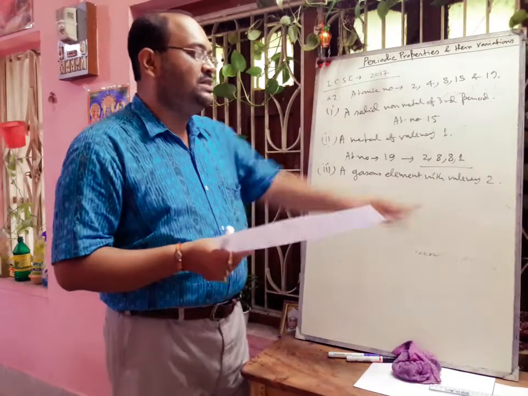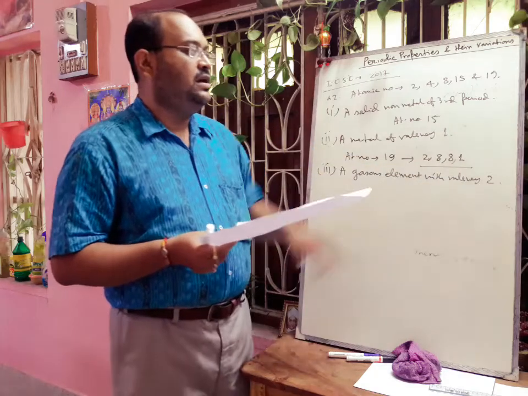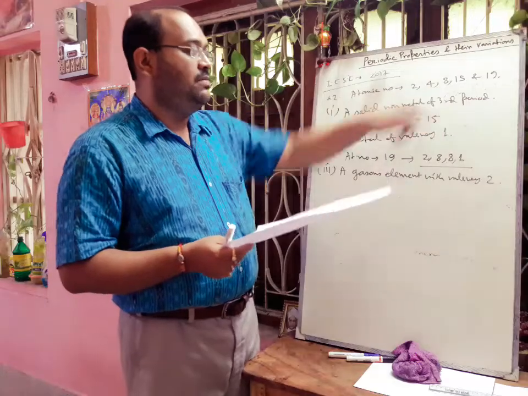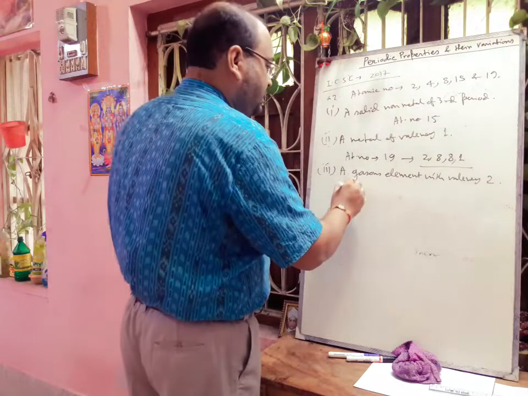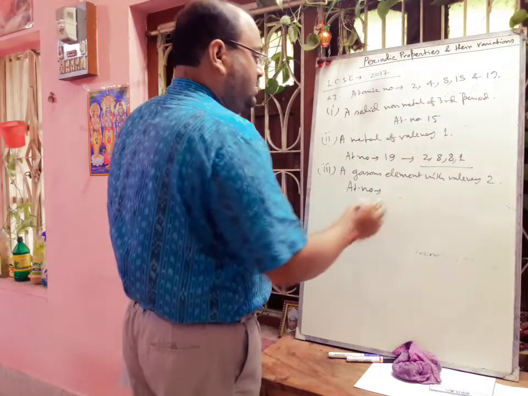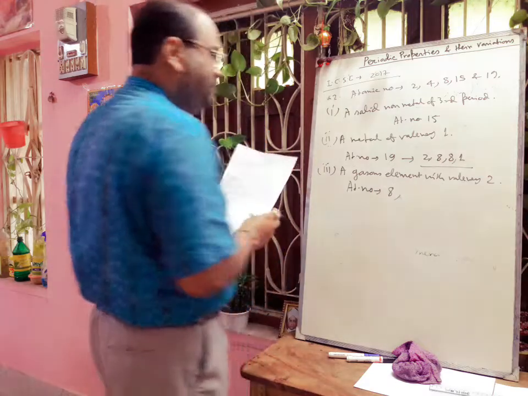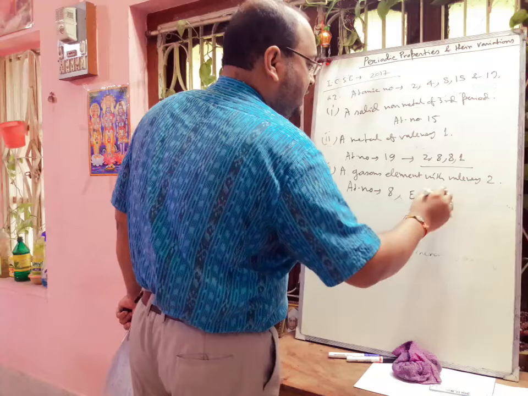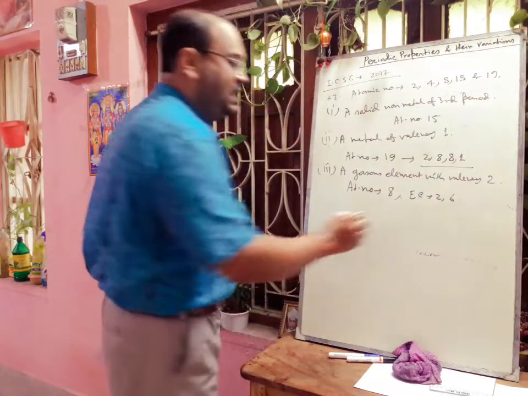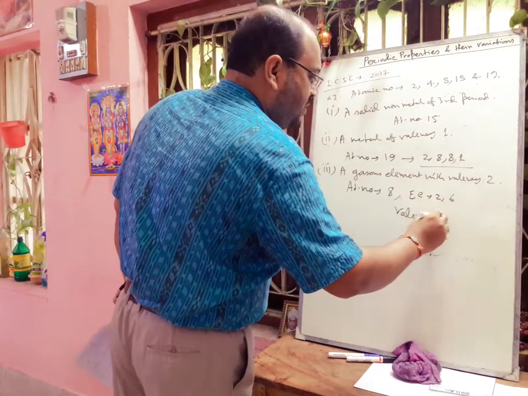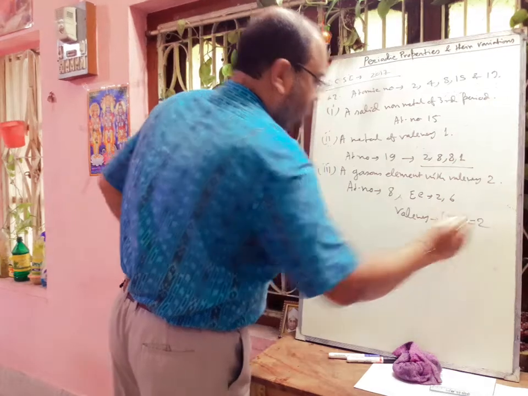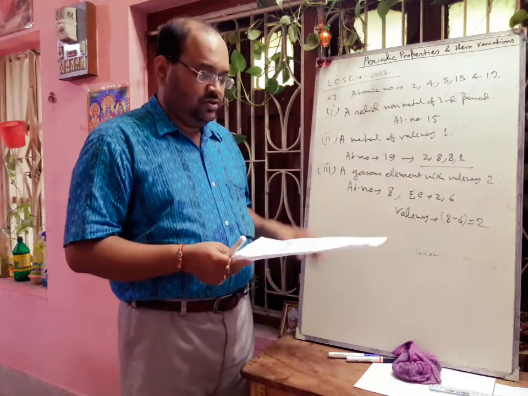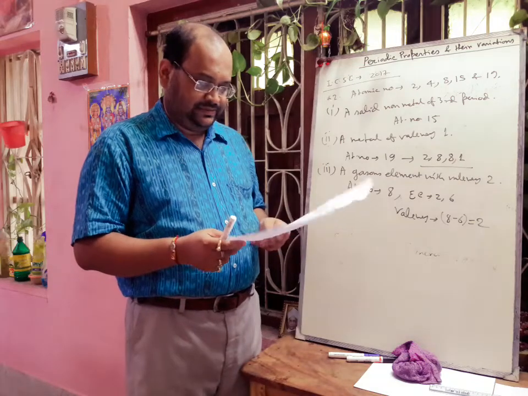So valency 2, and a gaseous element, definitely the atomic number is 8. If we write the electronic configuration, that will be 2, 6, and valency will be 8 minus 6, which equals 2. That is nothing but oxygen. So here the valency will be 2. So the answer will be atomic number 8.